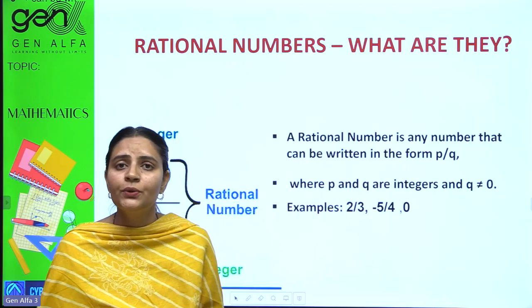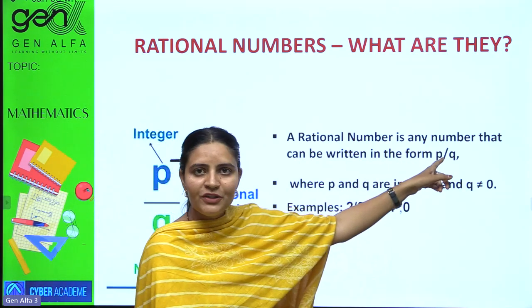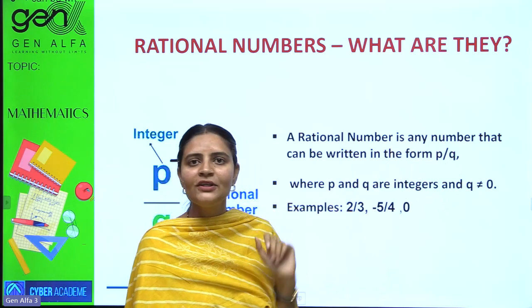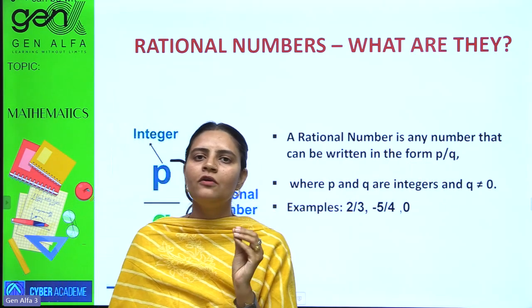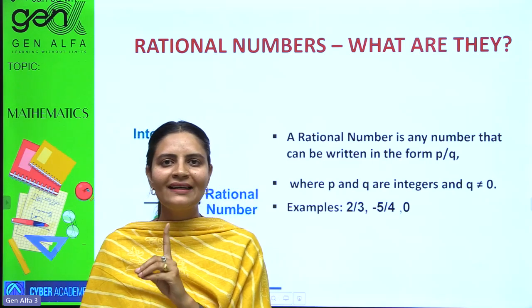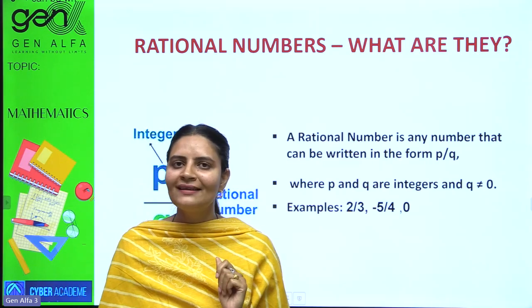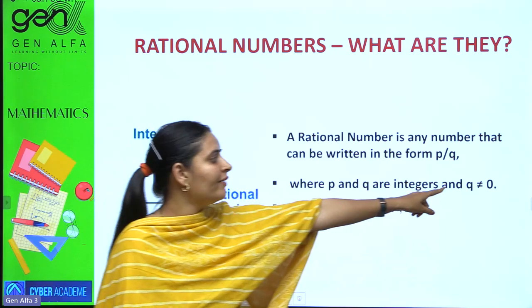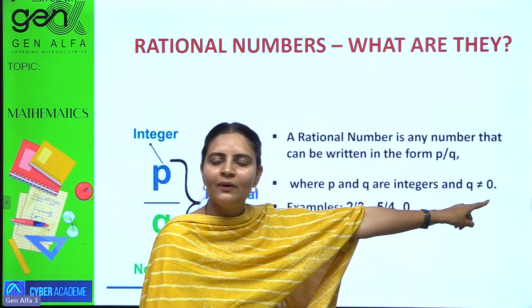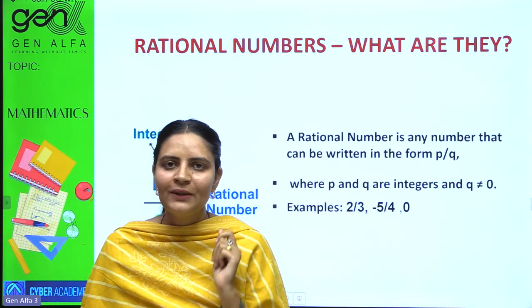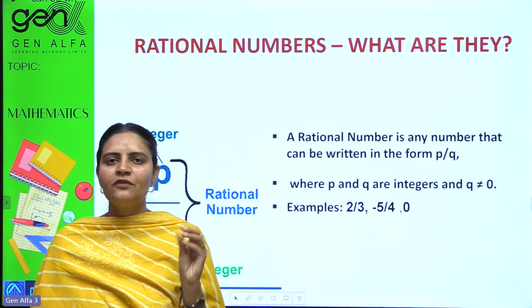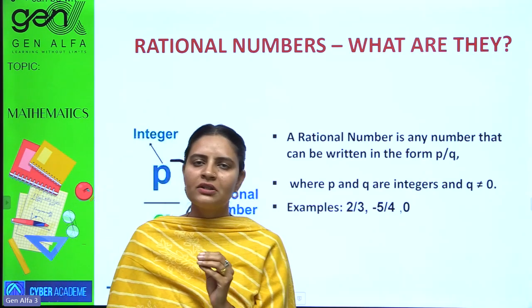What is p by q? p is your numerator, q is your denominator. So it is written in a fractional form, but with a condition. What is the condition? That q should never be 0. That means your denominator should never be 0. That is the difference between fractional numbers and rational numbers.